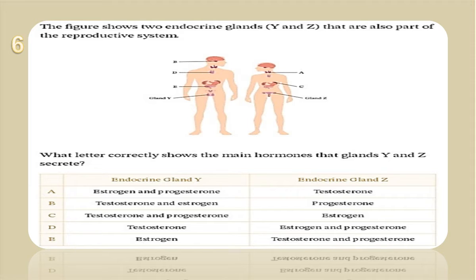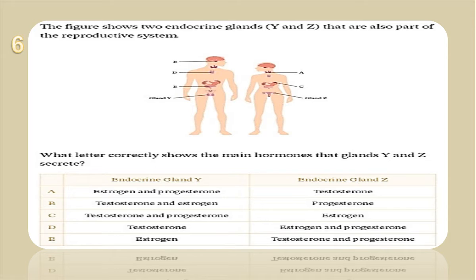Z will be progesterone. Choice C: Y is testosterone and progesterone, and Z will be estrogen. Choice D: we have Y, testosterone, and Z will be estrogen and progesterone. The last one, choice E: we have Y, estrogen, and Z will be testosterone and progesterone.